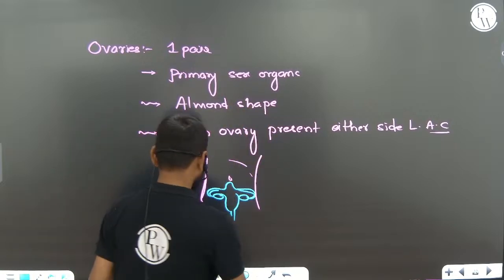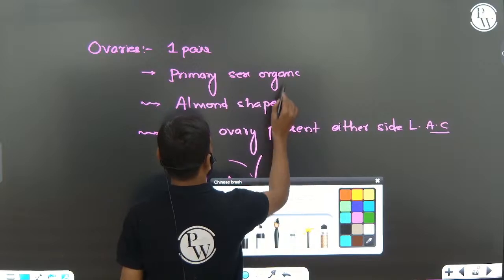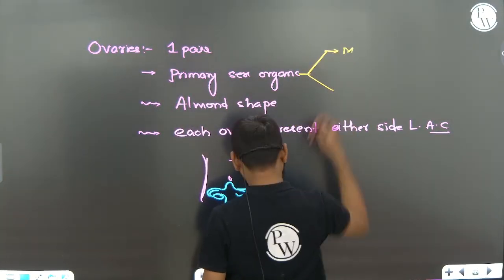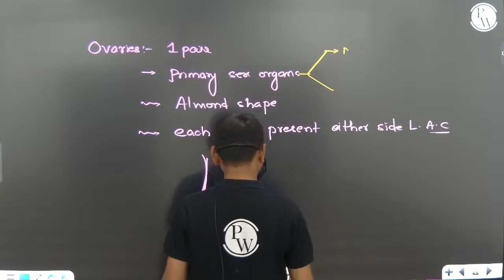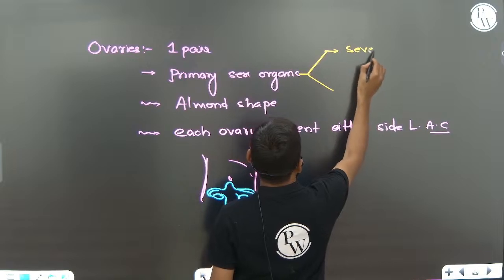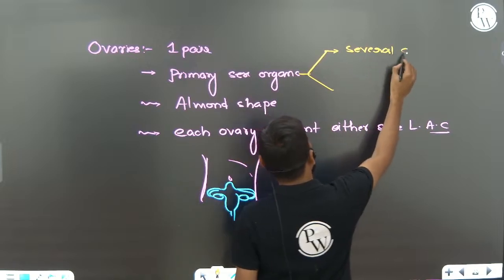Primary sex organ, reason: they produce, as NCERT gives, several steroid hormones.